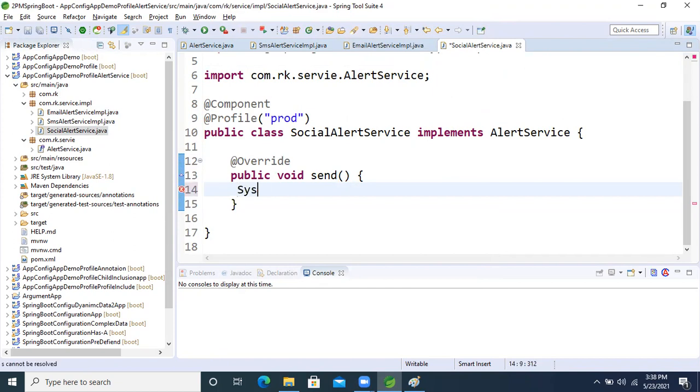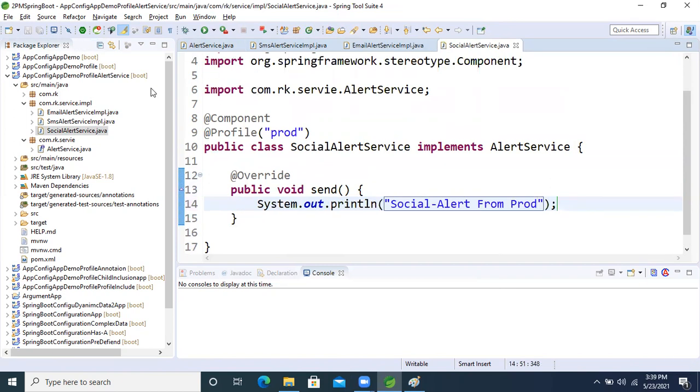I'm writing a sysout: "Social alert from production, prod." That's it.